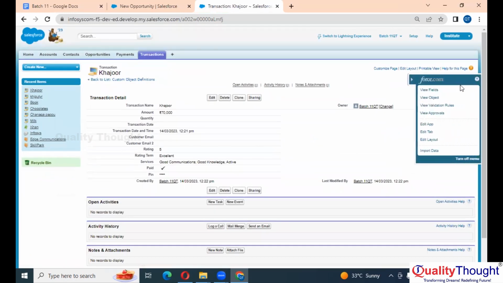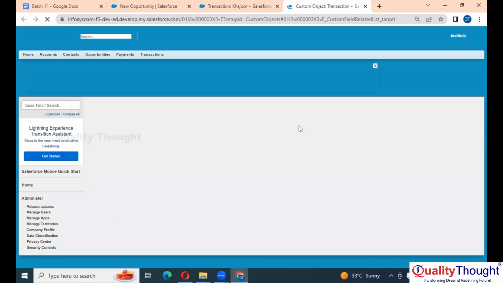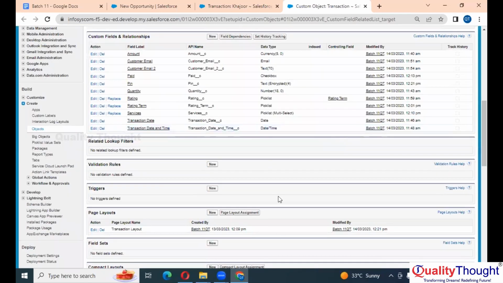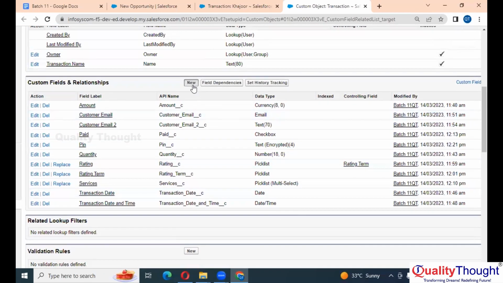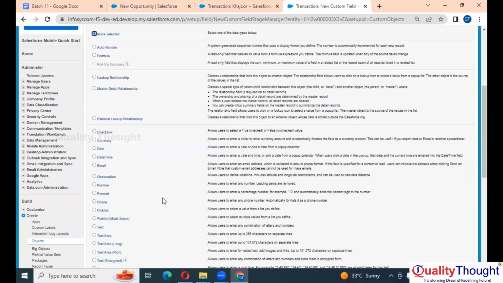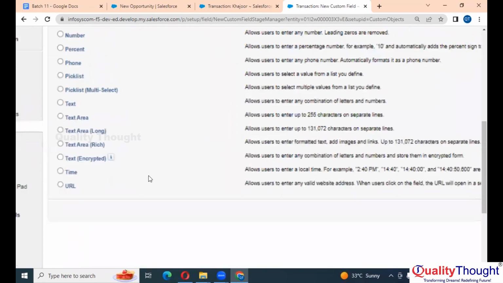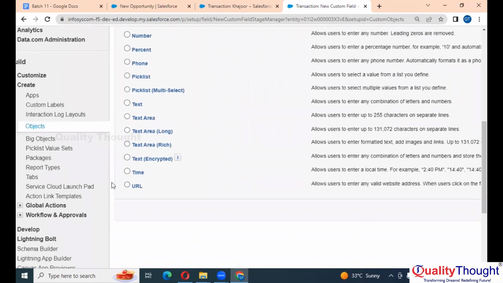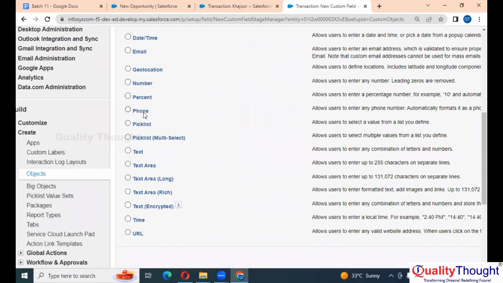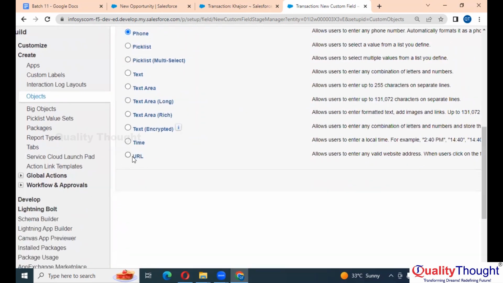Here, if you see, click on view fields. New field. Anything left? Phone number, same like your email, how you create the email. Okay. We have something called URL also. URL, what does URL store? Website. Right, nice. It stores the websites.